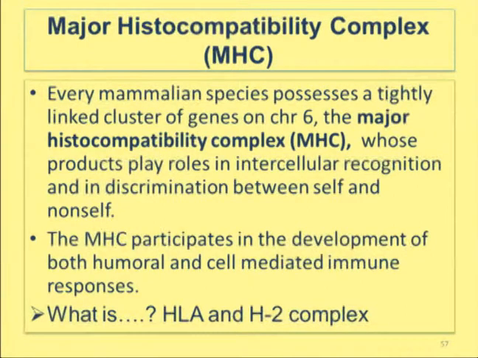The definition of MHC: it is a tightly linked cluster of genes present on chromosome number 6, whose products play an important role in intercellular recognition and the discrimination between self and non-self. MHC participates in the development of both humoral as well as cell-mediated immunity.